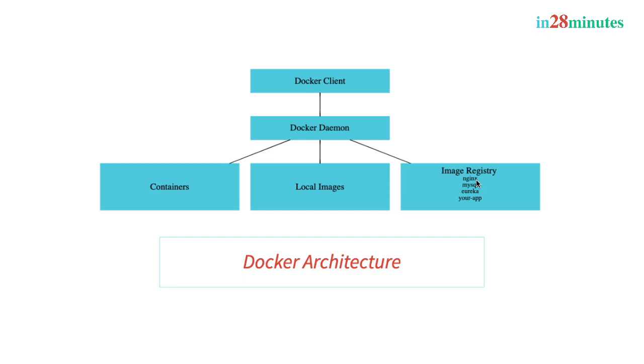In this quick step, we understood the different components which are installed when we install Docker Desktop on our machine. And we also understood the responsibilities of each of those components. We talked about Docker client, which is responsible for just sending the commands to the Docker daemon. We talked about the fact that the Docker daemon is responsible for managing our local containers, local images. It's responsible for pulling images from the image registry. It's responsible for creating images and also pushing out images to the image registry.